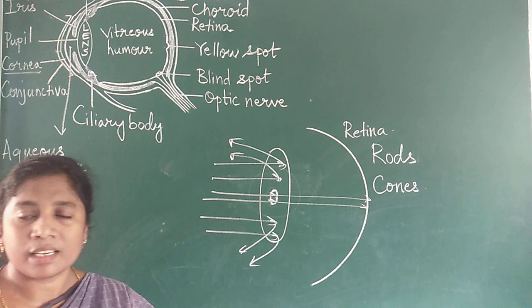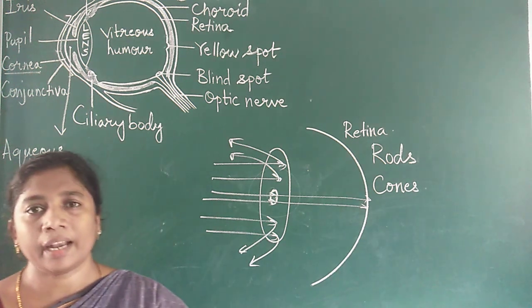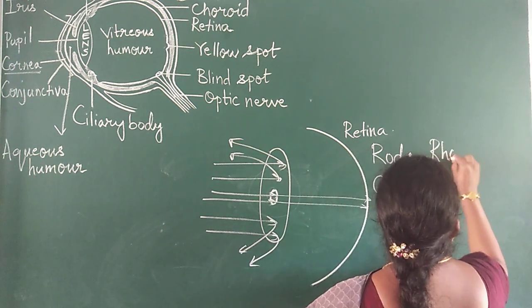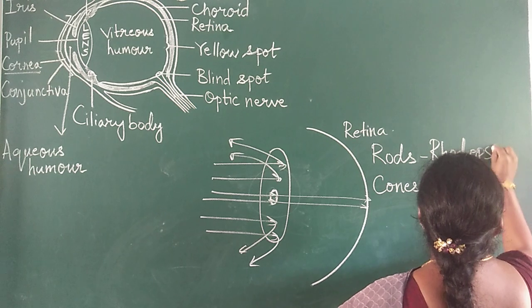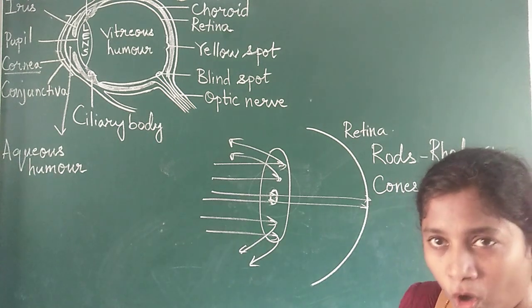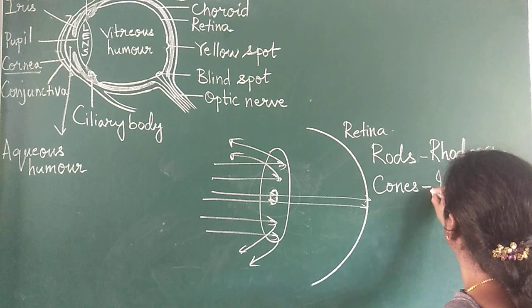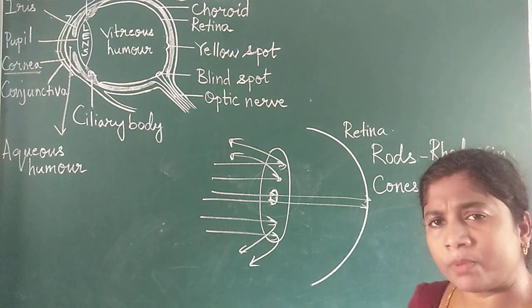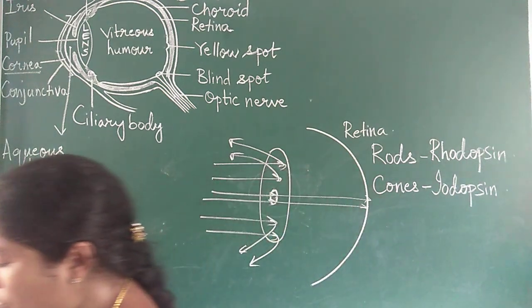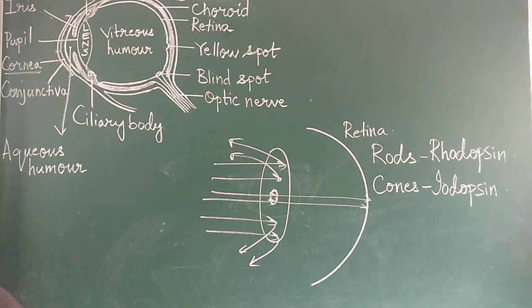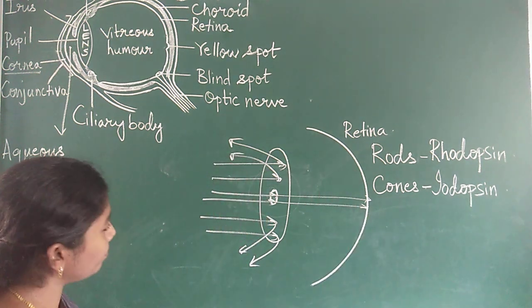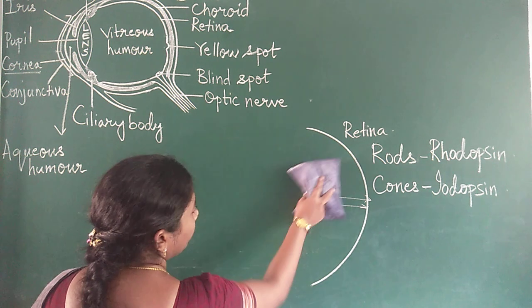Rods contain a pigment called rhodopsin, and cones contain a pigment called iodopsin, or photopsin. Then, looking at the retina, this innermost layer, I shall rub this out and show you what happens inside the retina.